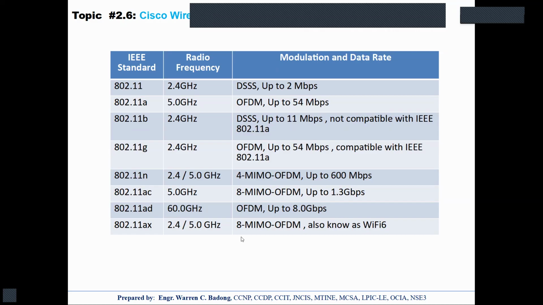So, wireless LAN technology is really evolving. No? It's really evolving. Though the challenges are really in security. However, with the current technology, these challenges are also being addressed. Okay,